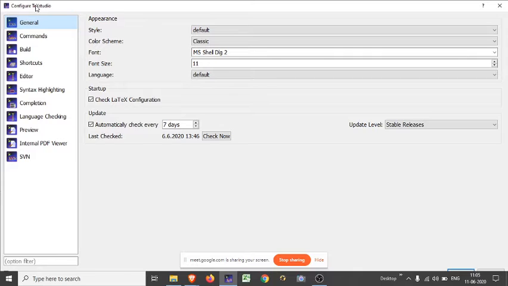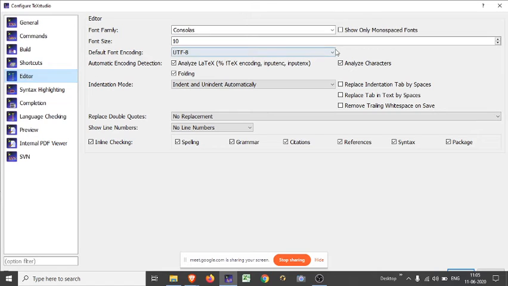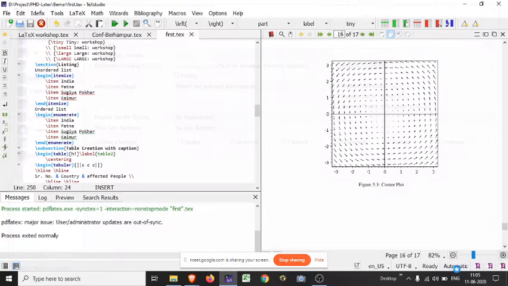I think this pop-up window will be visible. If you want to present somewhere else or want to increase your font size, just click on Configure TeXstudio, and this is a general setup. Here, increase the font size. I am putting it at 16, and also increase the font size of the editor. Here it is 10. Put it at 15, 16. Now click on OK. This will be increased.